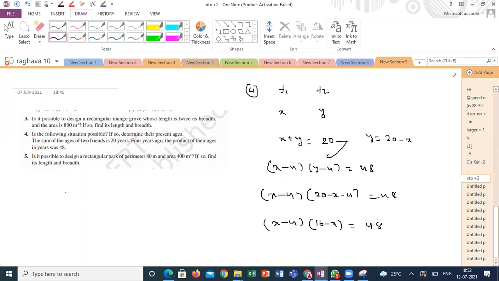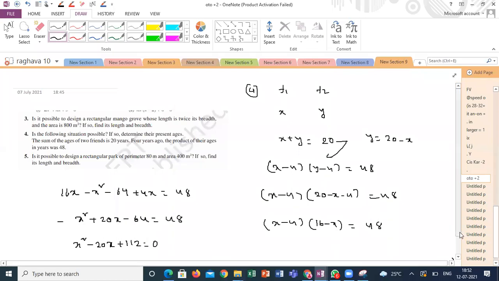If I multiply, this is 16x minus x square minus 64 plus 4x is equal to 48. So this will give how much? Minus x square plus 20x minus 64 is equal to 48. If I take that to the other side, x square minus 20x plus 112 is equal to 0. So what is your answer?